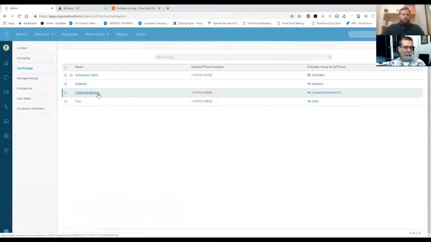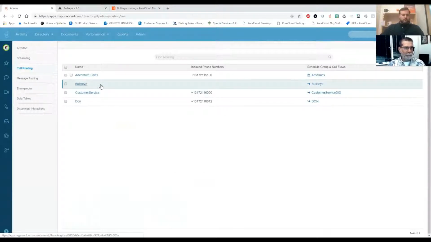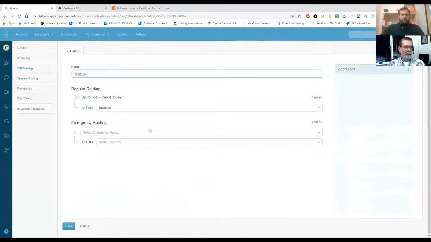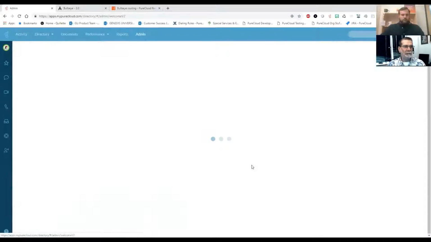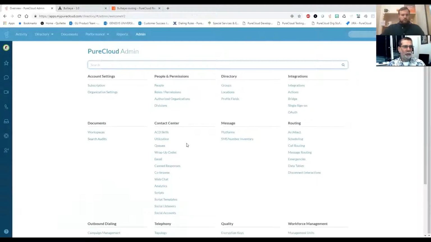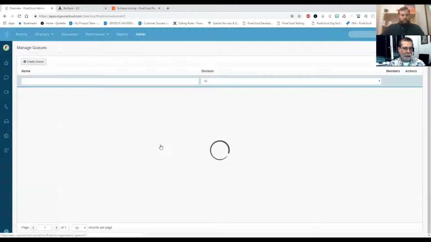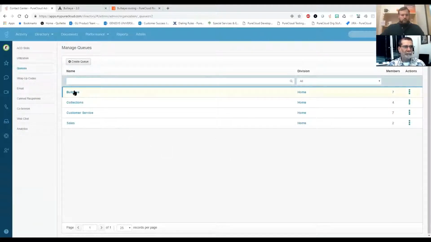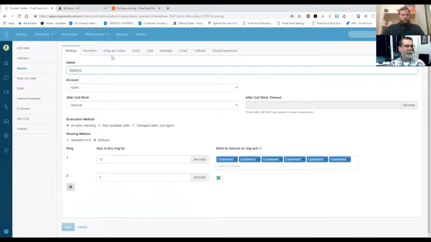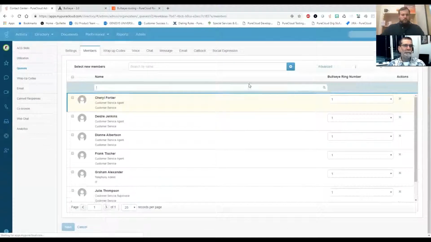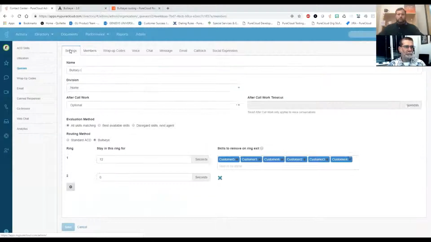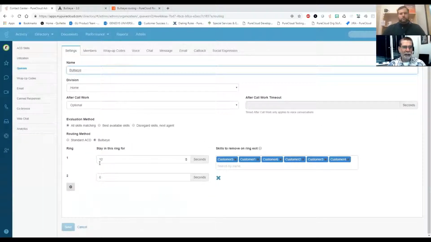Back over here in the bullseye setup, once it hits this queue, so it goes through that flow, and then within the queue routing setup, I've got this bullseye queue with each of those members. Once again, in the bullseye setup, I've got it set up to match all the skills.